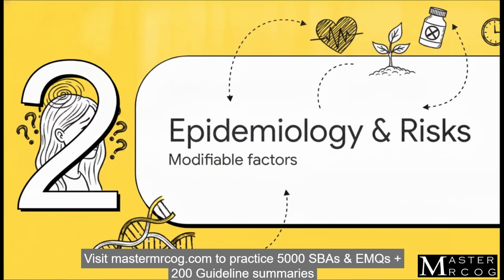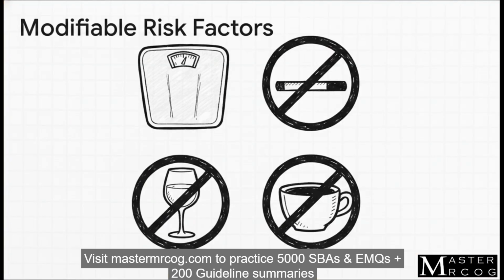Moving on to Section 2, Epidemiology and Risk Factors. For your MRCOG exams, you literally have to be able to rapid-fire these modifiable lifestyle factors. You'll counsel your patients to maintain a BMI between 19 and 25, completely stop smoking, and limit alcohol. Now, these are grade D recommendations based on observational data. But, and pay close attention here, limiting caffeine to less than 200 milligrams a day carries a stronger grade B recommendation. Don't let that little distinction trip you up on test day.